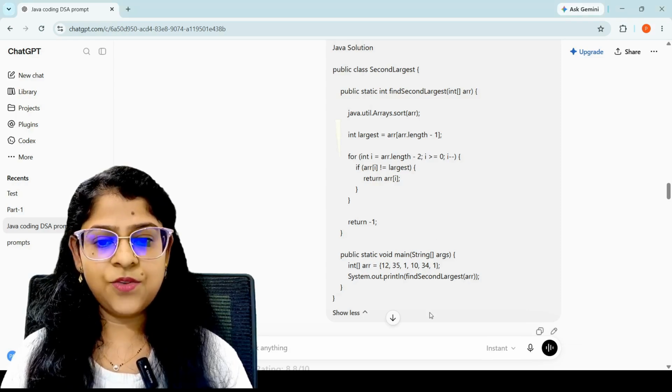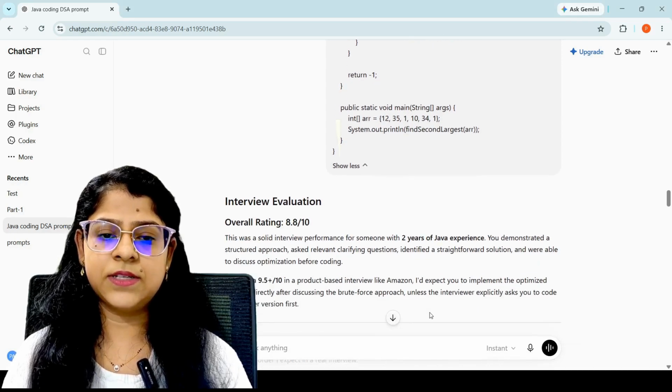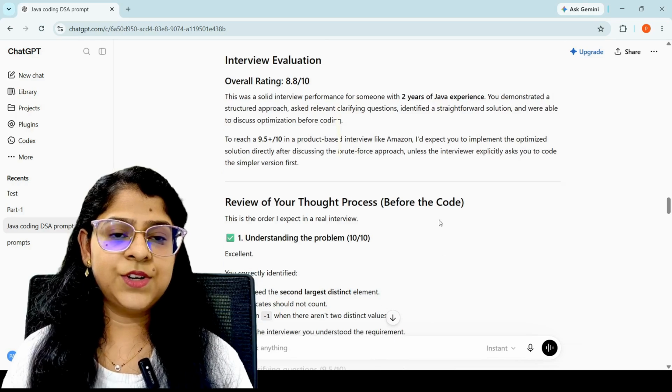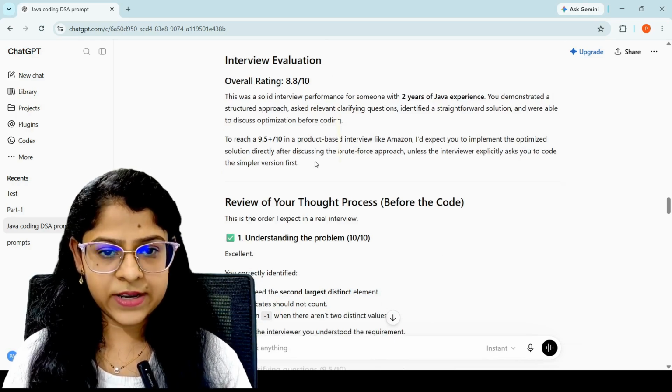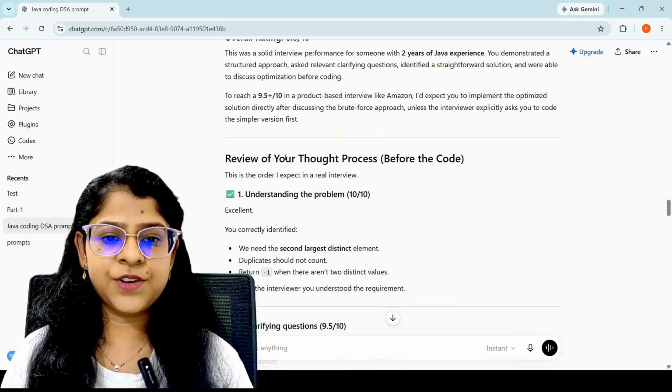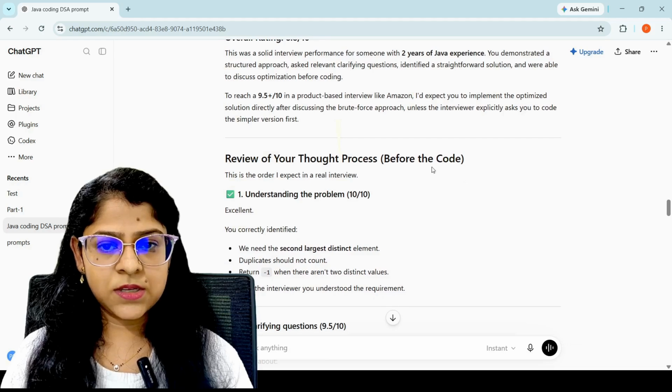When I enter this, here it is. Here you see the interview evaluation. It provided an overall rating, and it reviewed my thought process, that is, before the code.